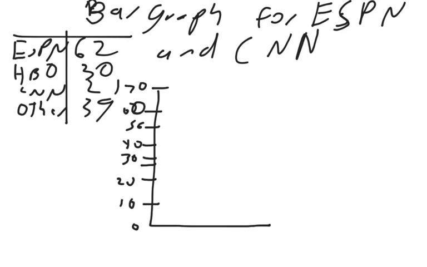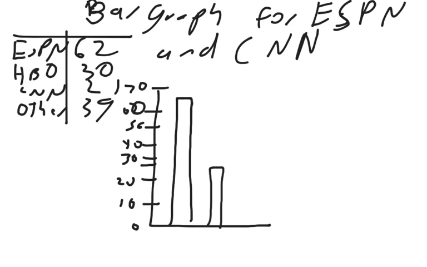So ESPN had 62. Went a little bit higher there, but CNN had 21. That one was a little bit bigger than it should have been too, but you get the idea. And so the key thing about this, when you're doing a bar graph, is that you don't want these two bars to actually be touching. That will be for something else that we're going to learn tomorrow. But basically, whenever we're doing descriptives, we want some separation in between the two things that we're talking about, or the four things we're talking about. But that's basically a bar graph.